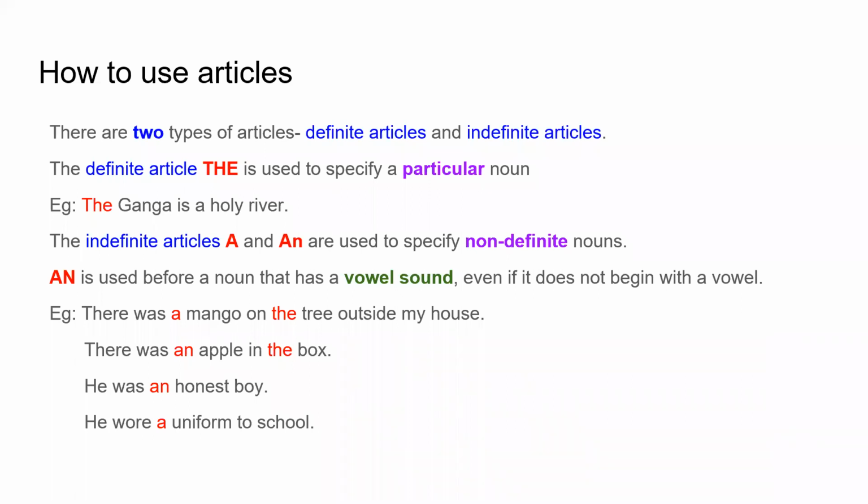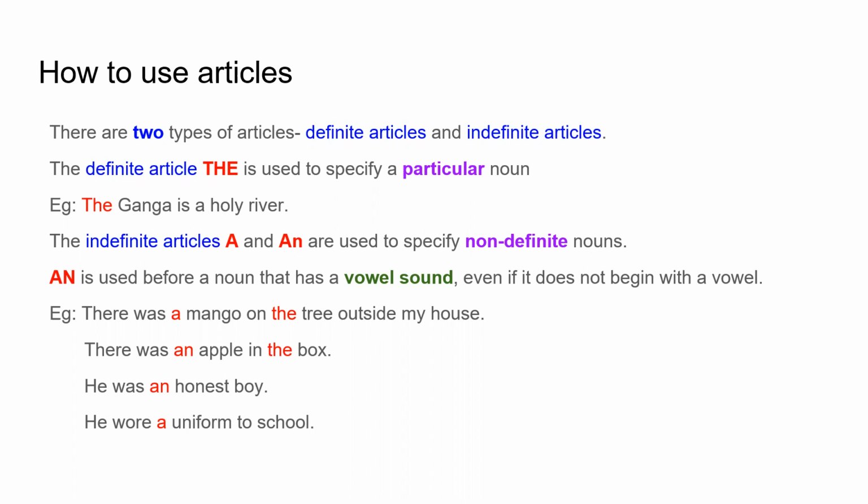And now look at the fourth example. He wore a uniform to school. So why are we saying a uniform? Because even though the word begins with the letter U, like I said earlier, we are not looking at the first letter of the word. Rather, we are looking at the sound. So when we say uniform, it's "yoo"-niform, which is not a vowel sound, and hence we use the word a before it. I hope the explanation has been very clear to you.